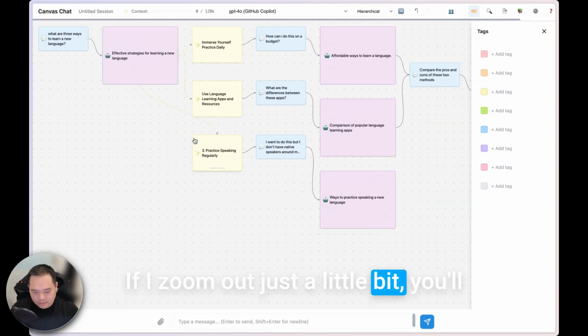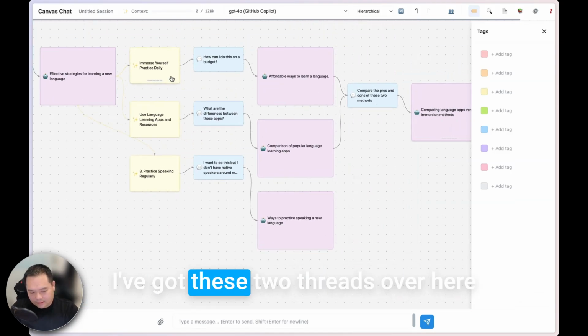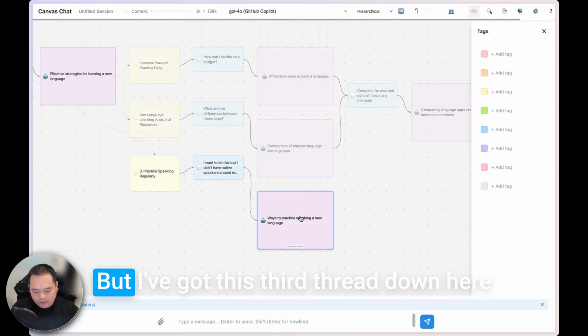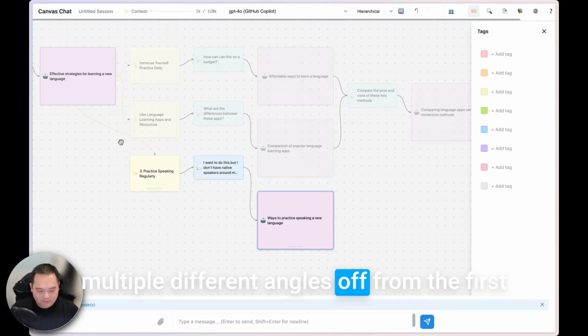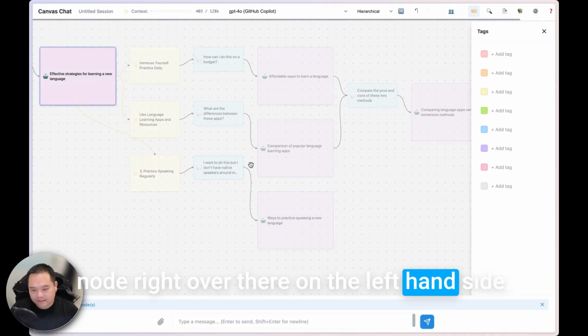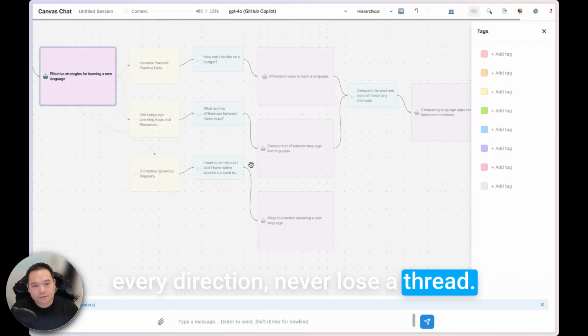If I zoom out just a little bit, you'll notice the structure of what's going on. I've got these two threads over here that are connected to each other, but I've got this third thread down here that isn't. And so this allows me to explore multiple different angles off from the first node right over there on the left-hand side. It basically allows me to explore every direction, never lose a thread.